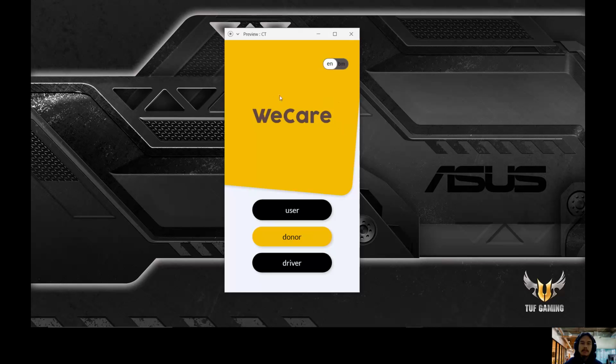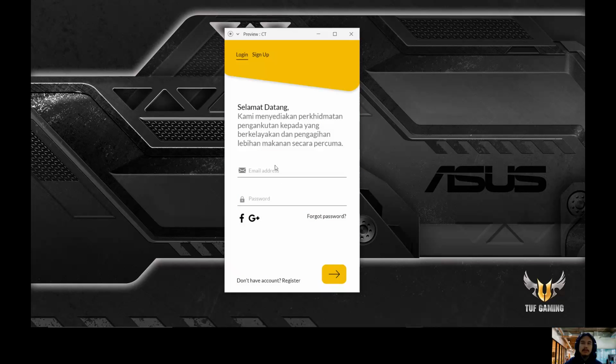models of smartphones. Okay, so this is the name of our app, which is We Care, and this is the front page. As you can see here, there's an option where you can pick either you want to use the app in English or in the Malaysian language. Okay, first we go to the user. The user will be the poor and the needy. So before they go into the app, using the application's features, they must first register.